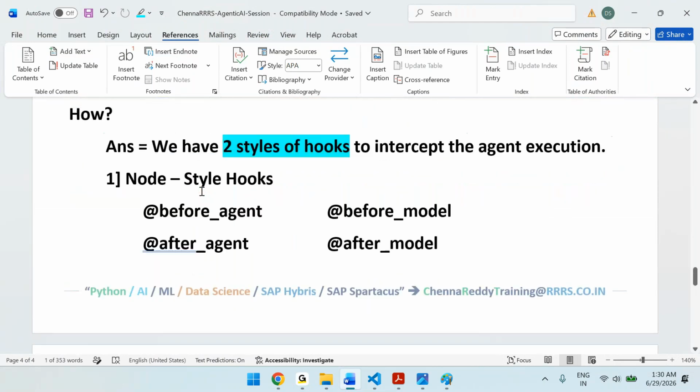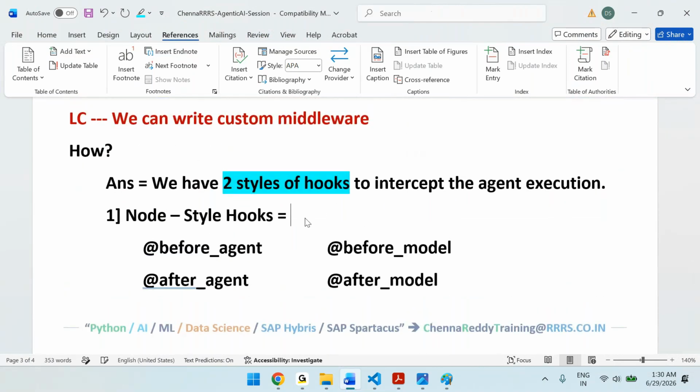So let's understand the meaning of node style hooks. Node style hooks run automatically at predefined lifecycle events.